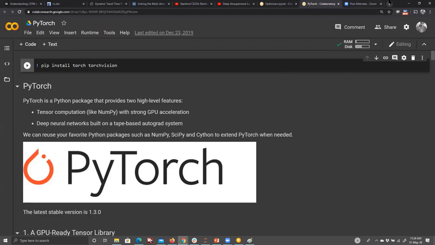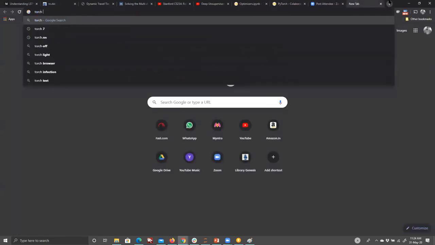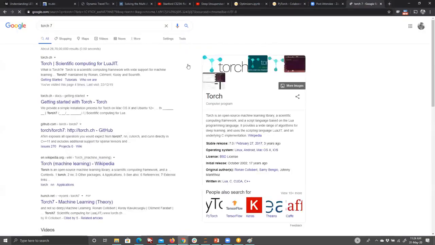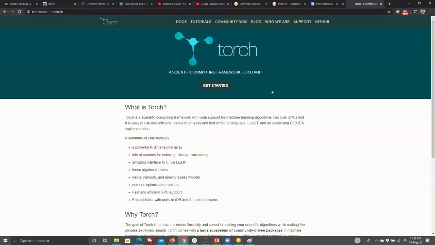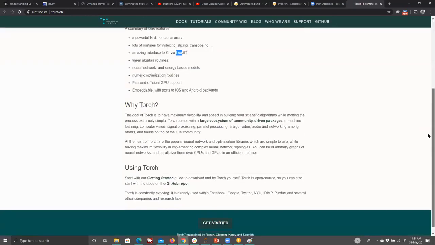So Torch is a very powerful neural network library. First, let me tell you what Torch is. Torch is a very powerful library, and it is meant for scientific computing. The problem is it works with a language called Lua. LuaJIT is its compiler, and JIT is just-in-time compiler. Of course, it can work with C because it has a Lua interface. But the problem is Lua is a scientific language, and not everyone knows it.